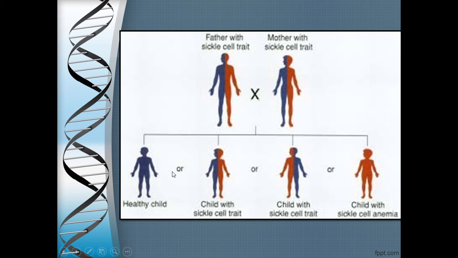And we are speaking about this or this or this because in case of human beings, when both husband and wife are like this, both of them are affected, the chances of their having a normal child, etc., will be spoken. So when the husband and wife both are affected with the sickle cell anemia, they will have 25% chances to have a healthy child, 50% chances of a child to be carrier, and 25% chances of the child to be affected. This is how we speak in human genetics.